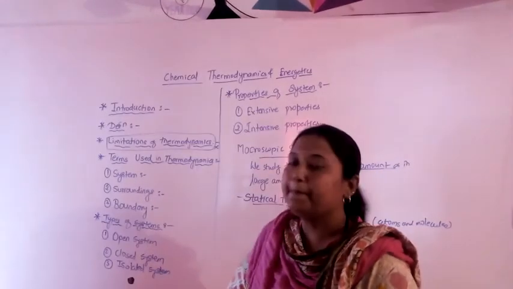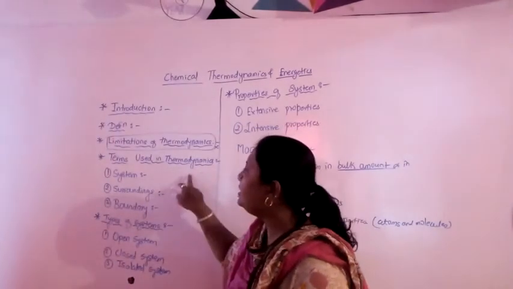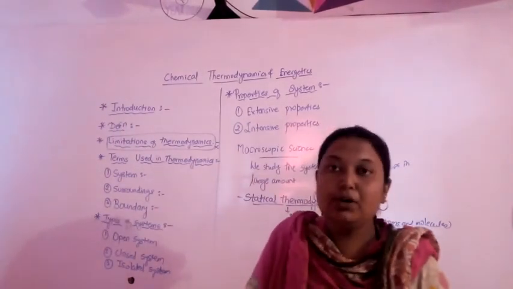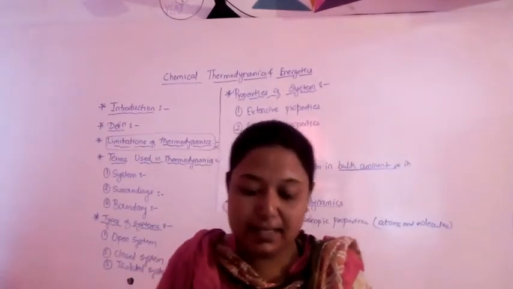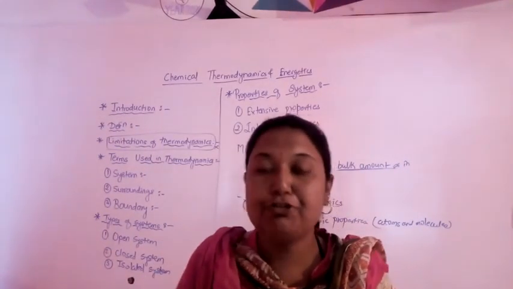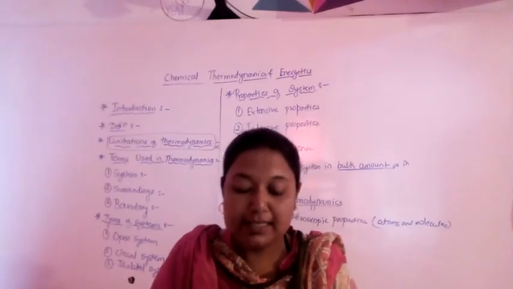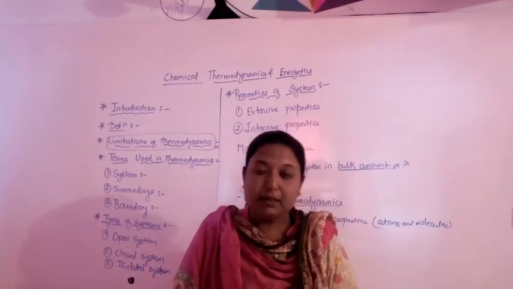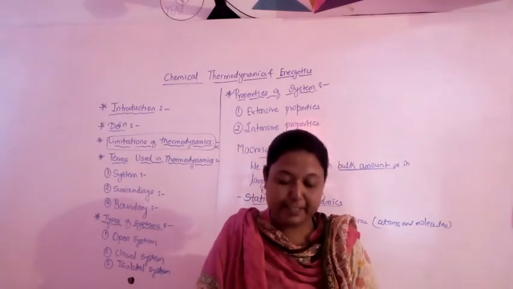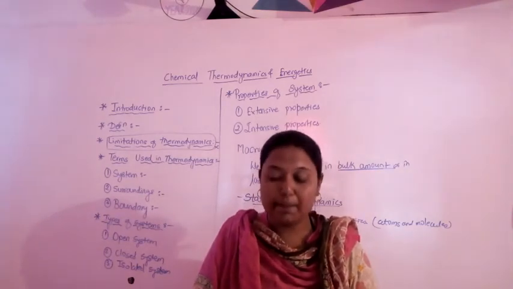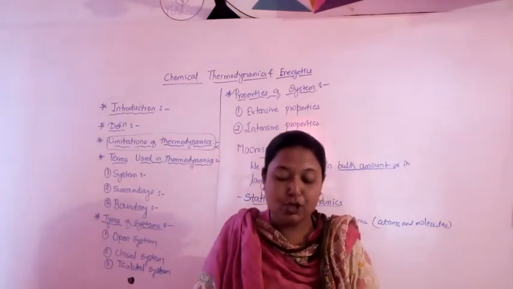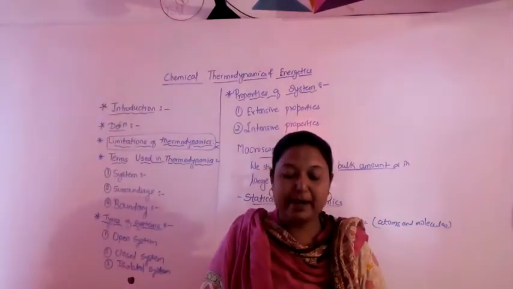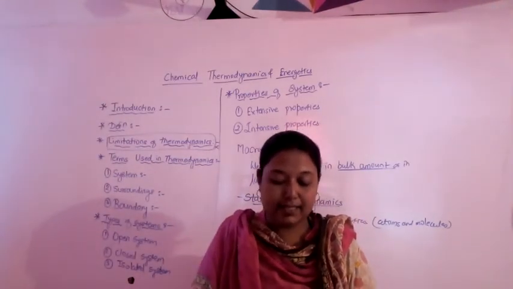Okay, then terms used in thermodynamics. First term is system. So we know the universe is divided into two parts, that is the system and its surrounding. First, the definition of a system: a portion or a part of the universe chosen to study thermodynamic properties is called a system.